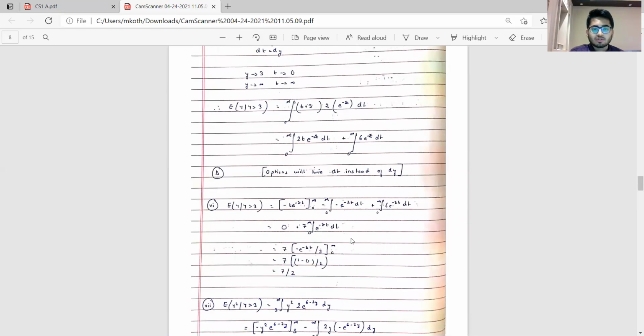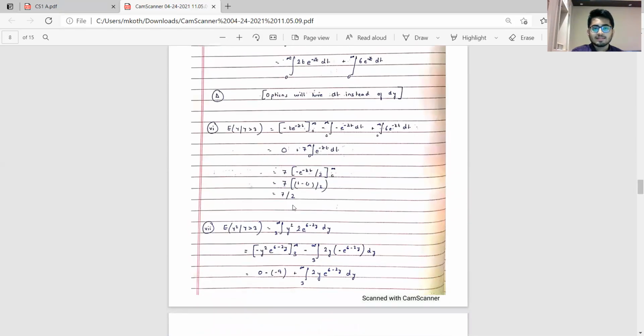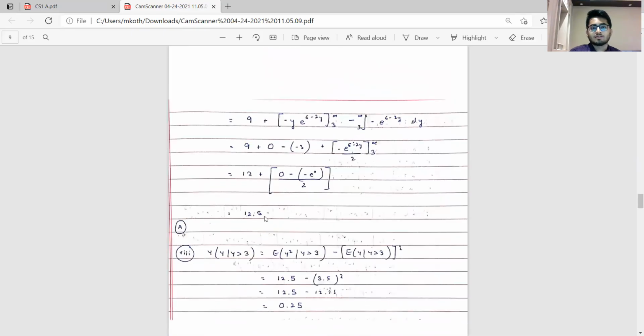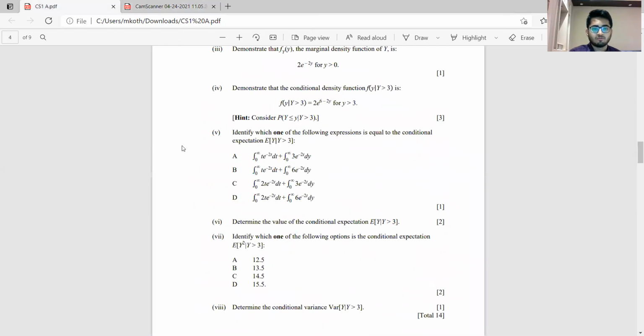Next part, we had to actually compute this. Computing this would have given 7 by 2. And then we had to compute the expectation of Y square. Again, on solving that, we would have got the answer as 12.5. So that makes it option A. And as for the last part, we need the variance, which comes out to be nothing but 0.25.